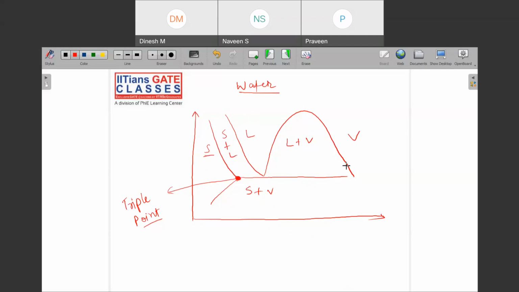So if I take this part only, meaning liquid, liquid plus vapor, and vapor, these are called the phase change region. Why? Because here your liquid phase is there, here your vapor phase is there, but inside this dome we can see that liquid plus vapor are coexisting. That is why this region is named the phase change region.